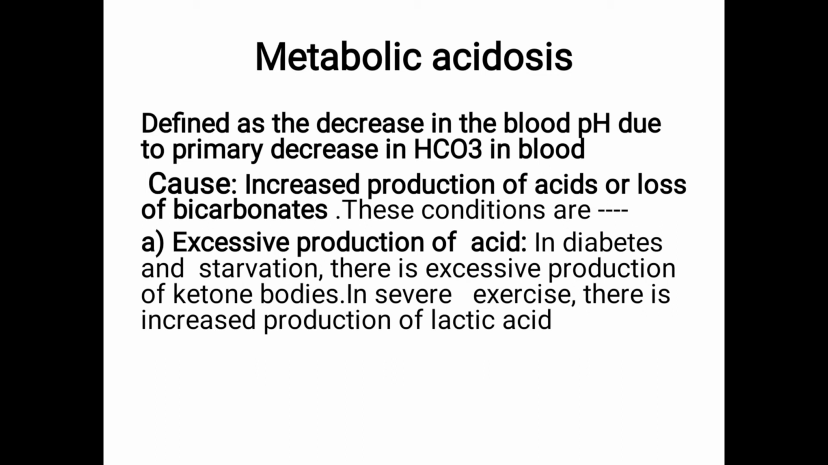So conditions: excessive production of acid in diabetes and starvation. You have to remember that in uncontrolled diabetes there is excessive production of ketone bodies, which we call diabetic ketosis. Why? Because there is a lack of insulin, or there is a problem in the distribution of insulin. So blood sugar is high, but it is not available to the peripheral tissues. Distribution of insulin to peripheral tissue is low. So blood sugar is high, but glucose is not available to the peripheral tissues.